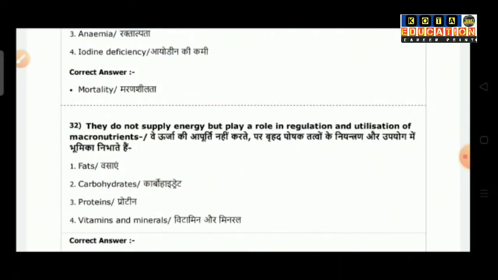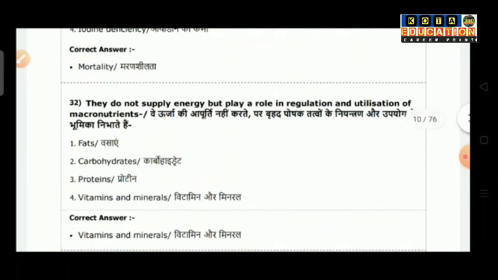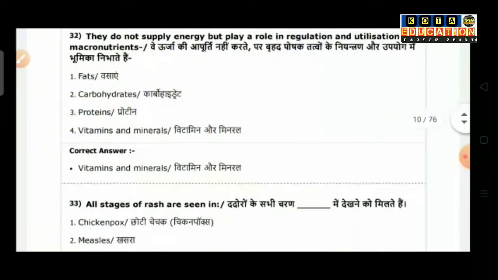Question number 32: they do not supply energy but they play a role in regulation and utilization of micronutrients. Option 1, fats. Option 2, carbohydrates. Option 3, proteins. Option 4, vitamins and minerals. So the correct answer is vitamins and minerals.